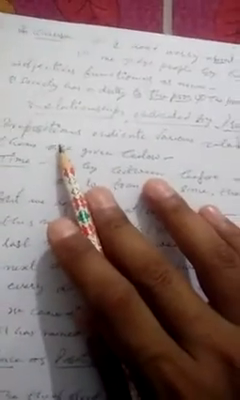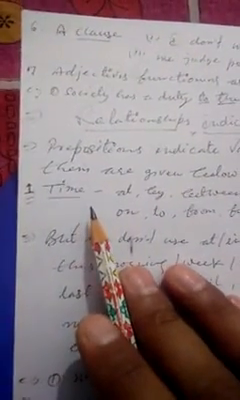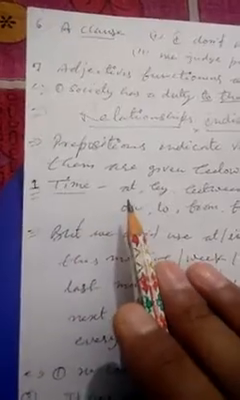So now let's see relationships indicated by prepositions. Prepositions indicate various relationships. Most of them are given below. Number 1, time. In reference to time, the prepositions used are at, by, between, before, after, during, in, on, to, from, for, since, throughout, till, until, etc.